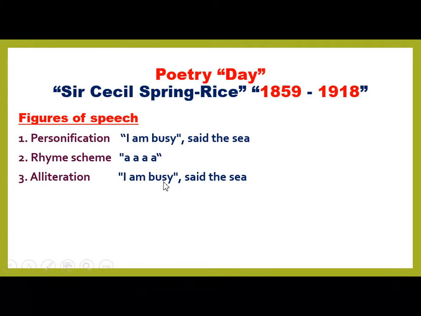We can notice the letter S repeated here and here, and the letter A is also repeated, and the letter E is repeated here. So this is what we call alliteration.